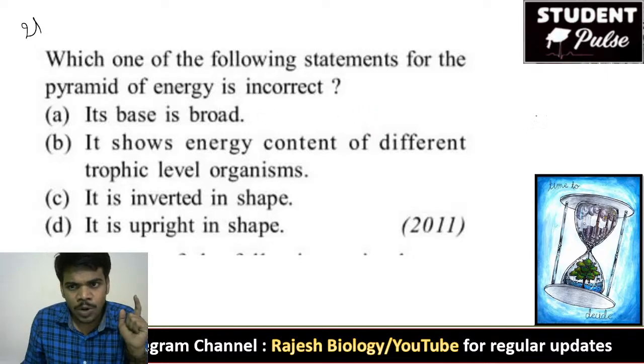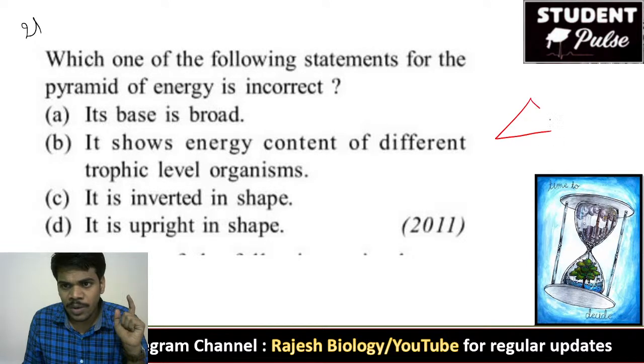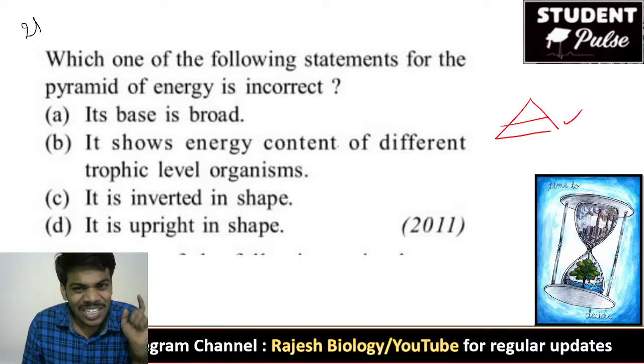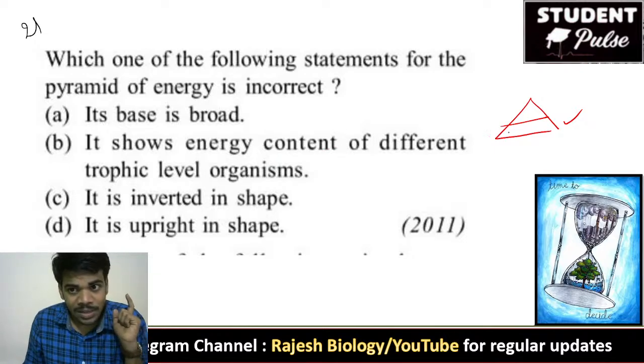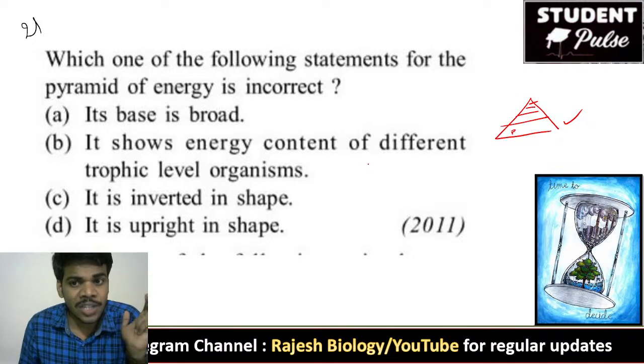Its base is broad. Yes, every pyramid's base is broad. It shows energy content of different trophic levels of organisms. Yes, perfect. It is the first trophic level of producers, then consumers, secondary consumers, tertiary consumers, like that. It is inverted shape. This is wrong.